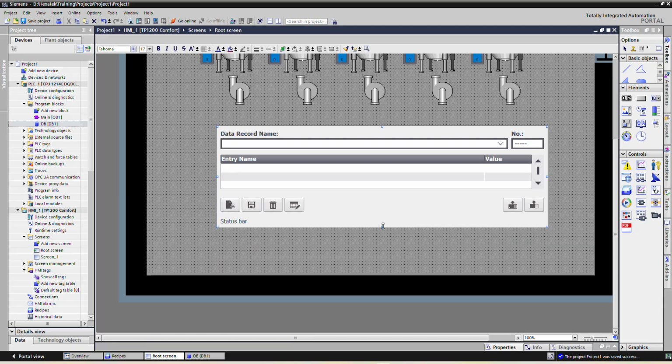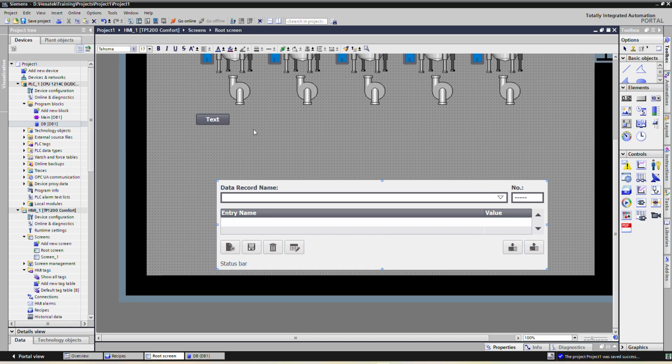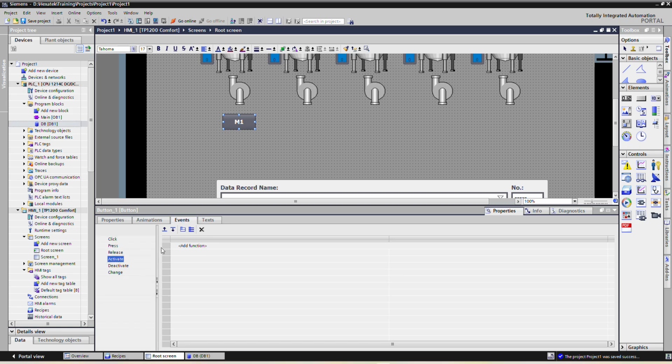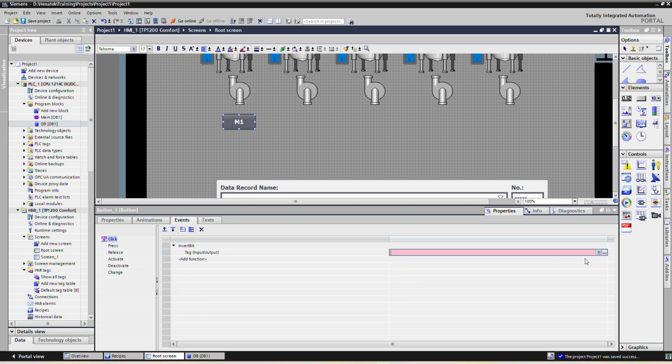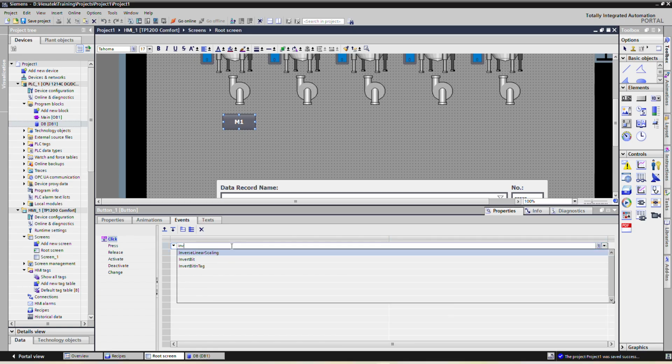add the recipe component. Here we will slightly put it down. Motor 1, invert bit.